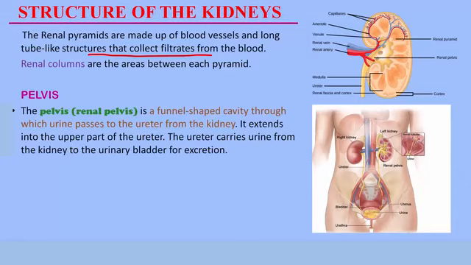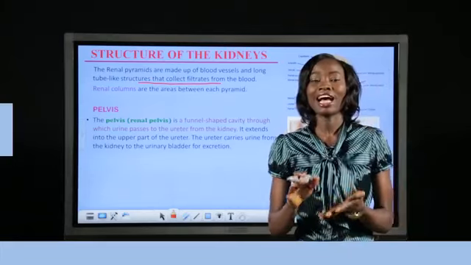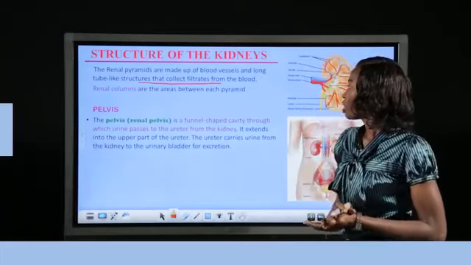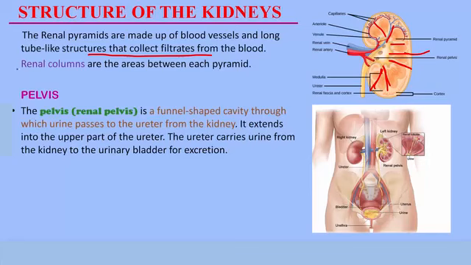Between each lobe, between each renal pyramid, is the renal column. You can see it in between the lobes. So we can say the medulla has the renal pyramids and the renal columns. And I mentioned earlier that their function is to receive filtered blood.